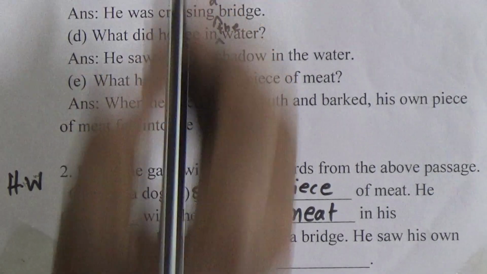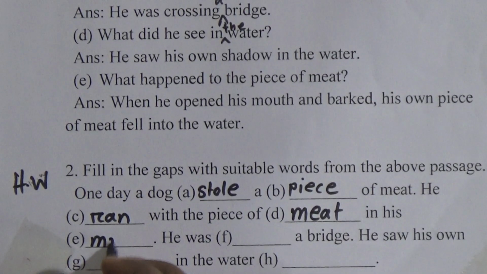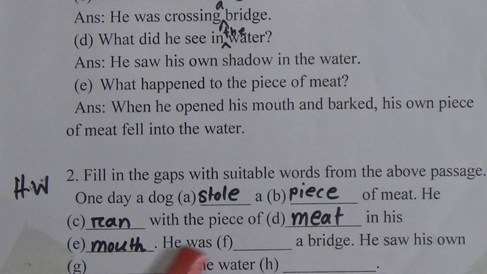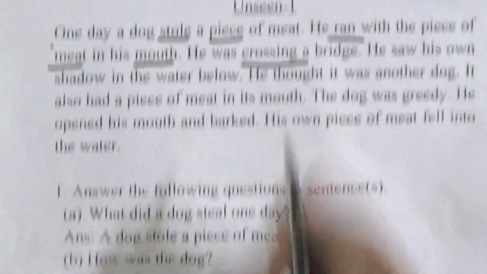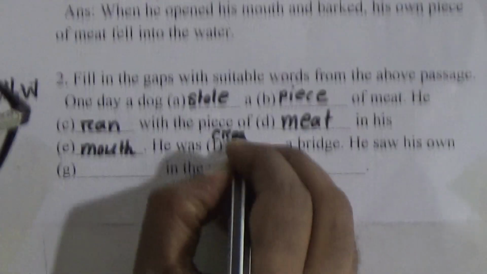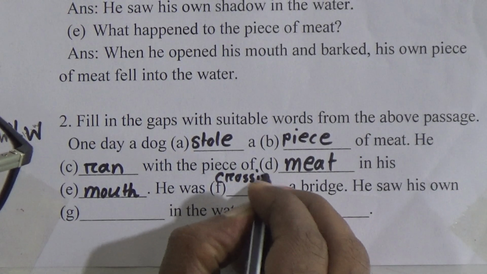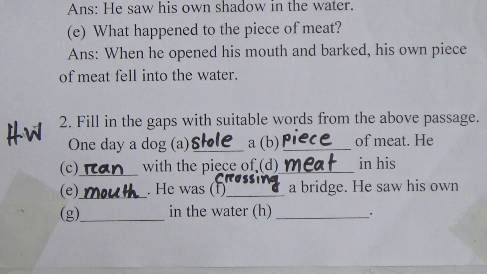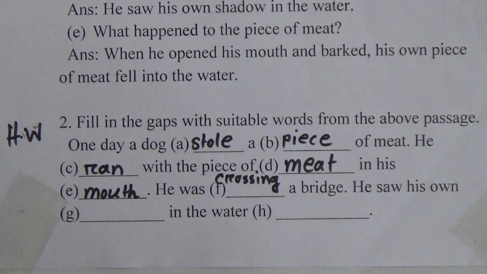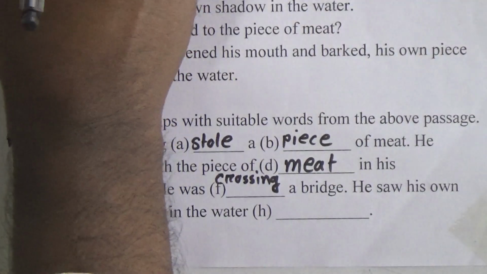In his mouth. He was dash a breeze. Look here, he was crossing. He was crossing a breeze. He saw his own dash. Look here, he saw his own shadow.